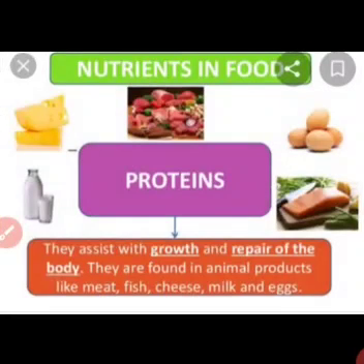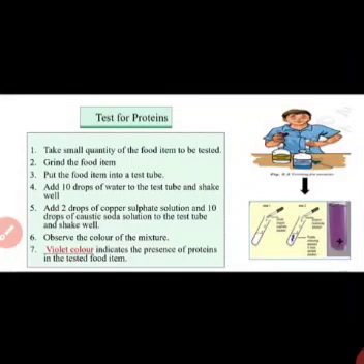Let's take a food material. Any of the food material which you think that protein must be present, grind it first. Matlab means chunks. We are taking the chunks of that food. Pour some water to that food in the test tube. At least 10 drops of water you have to add, shake well, and after that add 2 drops of copper sulfate and 10 drops of caustic soda solution to the test tube, or we can say to the grind food which you have taken in the test tube.